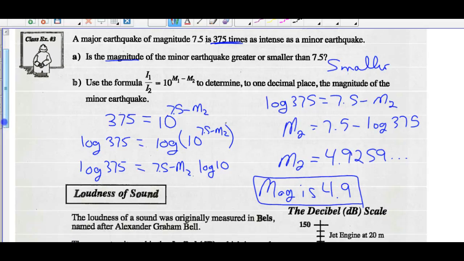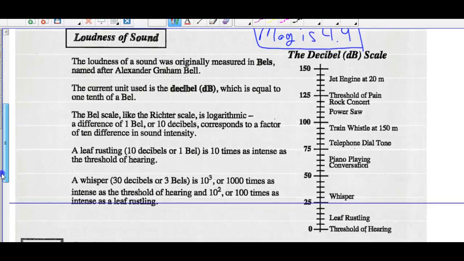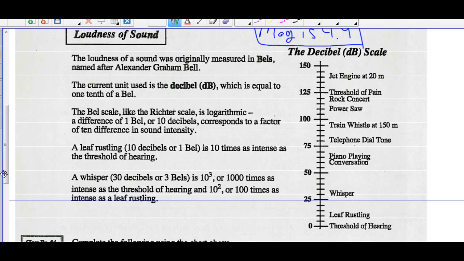So we're going to have to maybe use this formula. Loudness of sound. Loudness of sound is really measured in bels, named after Alexander Graham Bell. The current unit used is the decibel, which is equal to 1/10 of a bel, but decibel is the most common one. The bel scale, like the Richter scale, is logarithmic. A difference of 1 bel, or 10 decibels, corresponds to a factor of 10 difference in sound intensity.